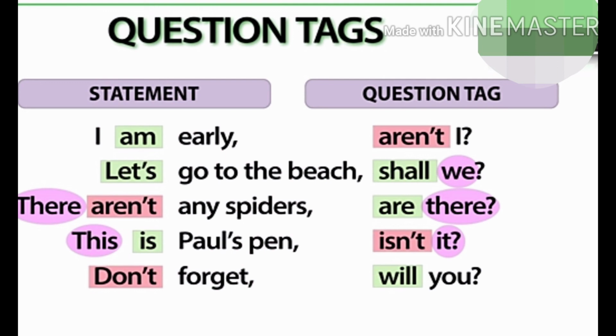This is how we use there in the question tag. This is Paul's pen, isn't it? We don't say isn't this. We say isn't it. Don't forget, will you? With negative imperatives, we normally use will you as a question tag.